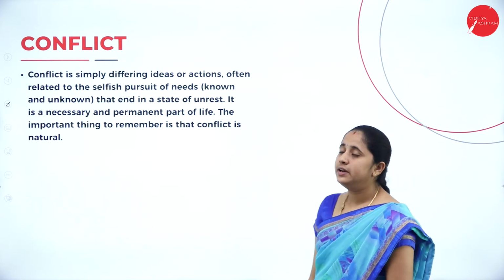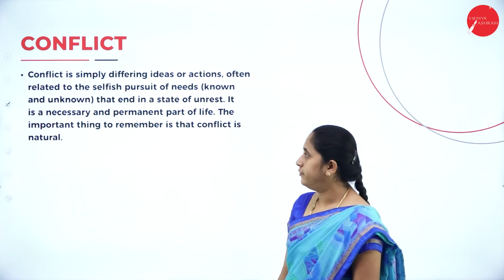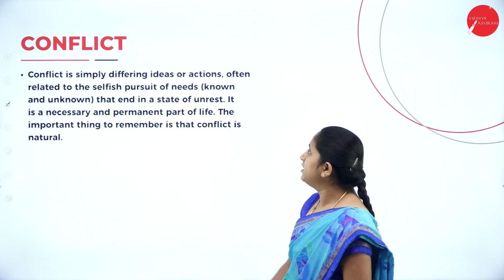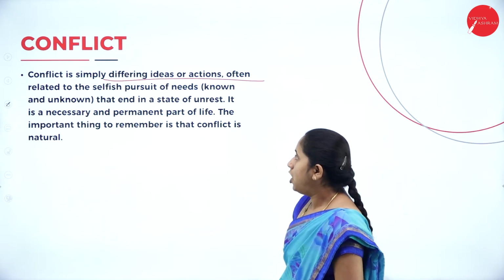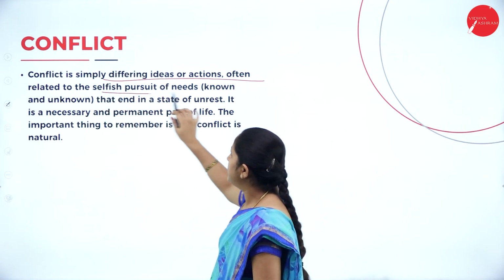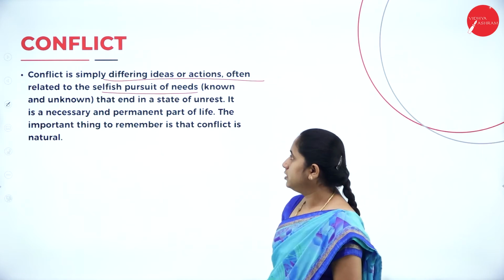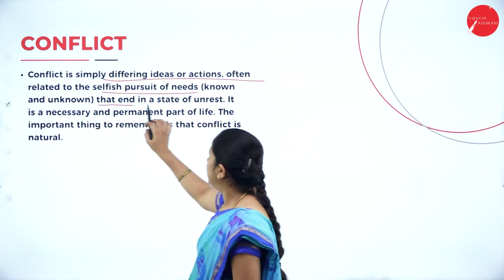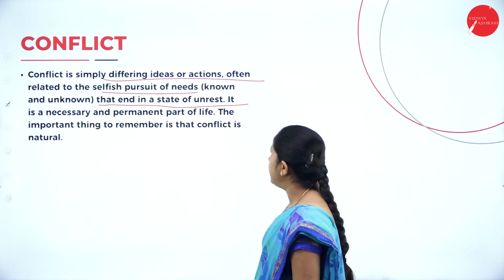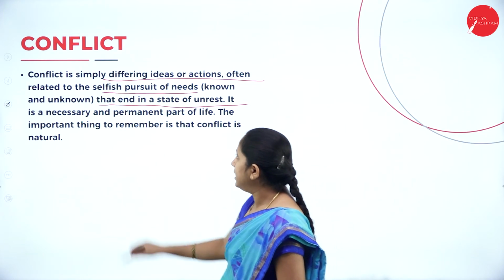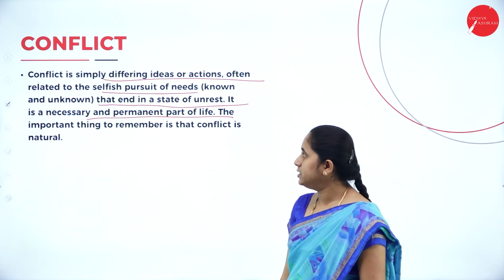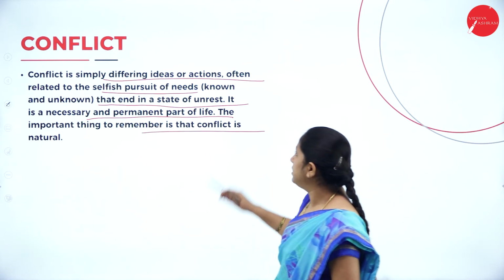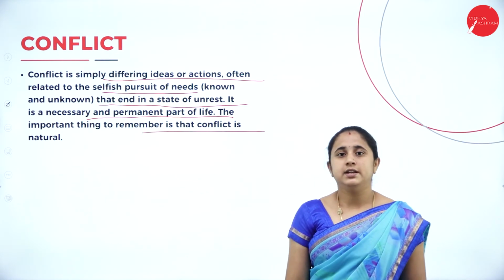So moving further, last topic is conflict. So conflict is simply differing ideas or action, often related to the selfish pursuit of needs, known and unknown, that ends in a state of unrest. So it is a necessary and permanent part of life. The important thing to remember is that conflict is natural.